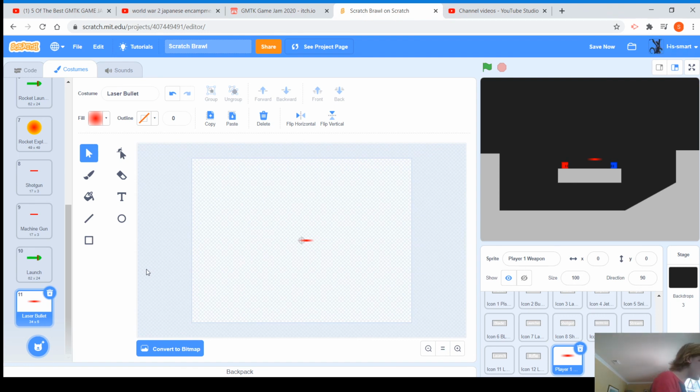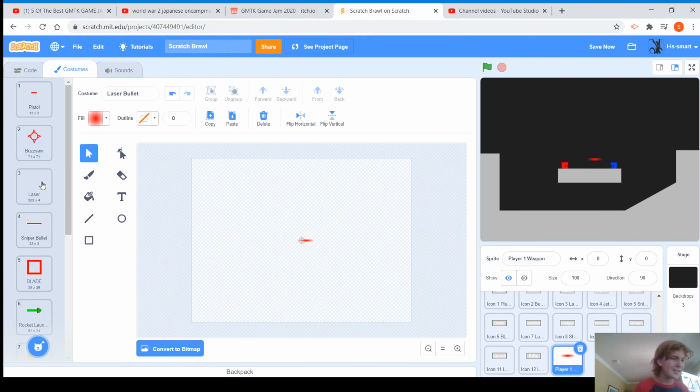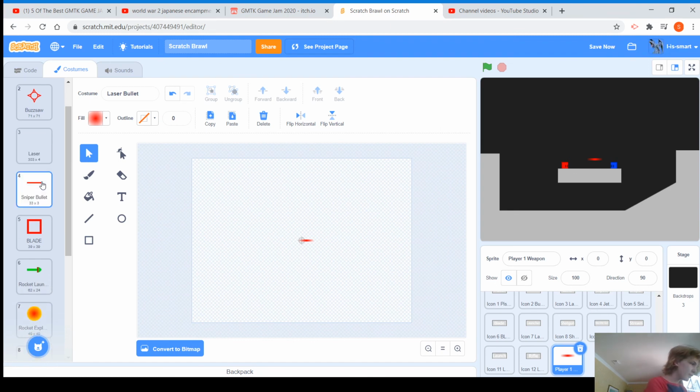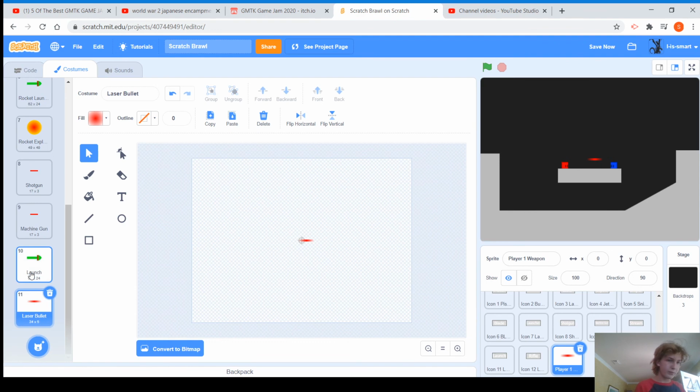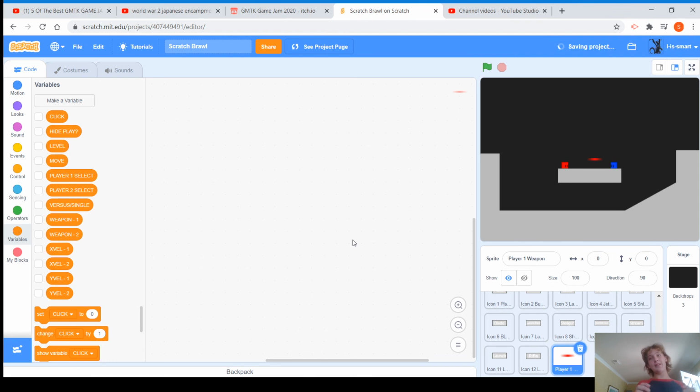I believe those are all the sprites that we need. And that is it for this video. Let me check if we have all the sprites, because there's 12 weapons, but only 11 sprites. Let me just check. Rocket launcher. Yeah, okay. Well, that is it for this video, guys. Oh yeah, the stream. That's what I'm forgetting. And the jetpack. But those are separate sprites, so yeah.